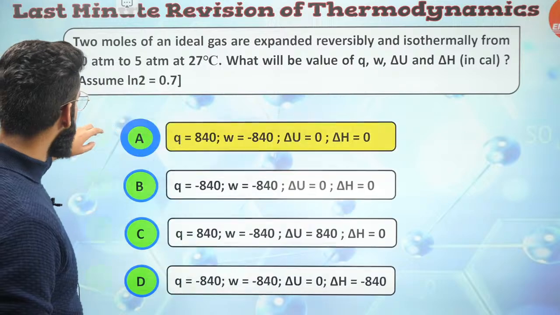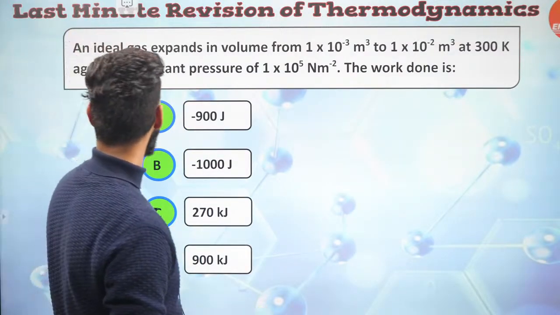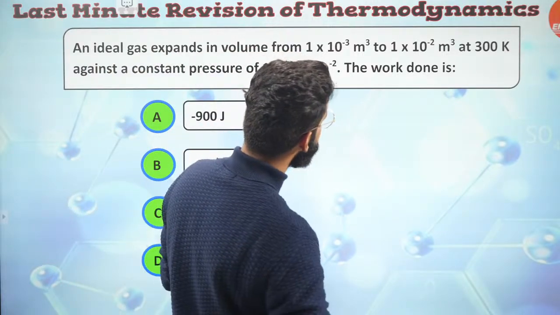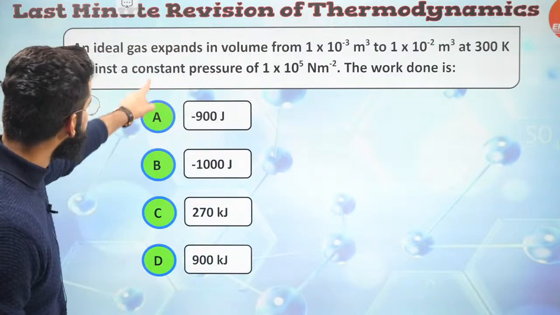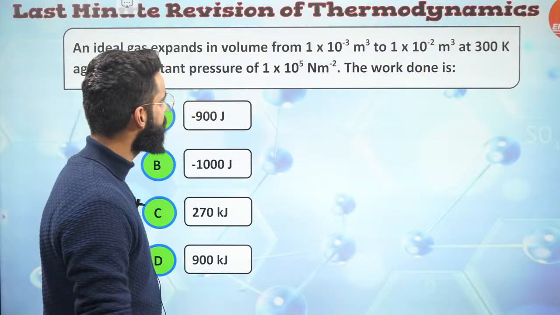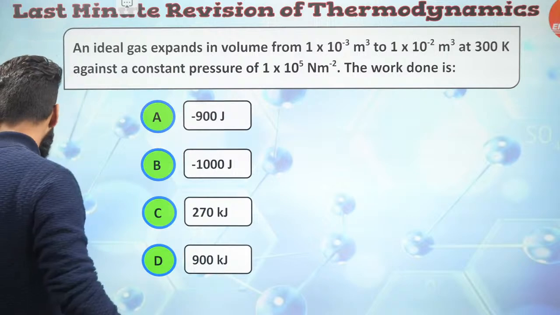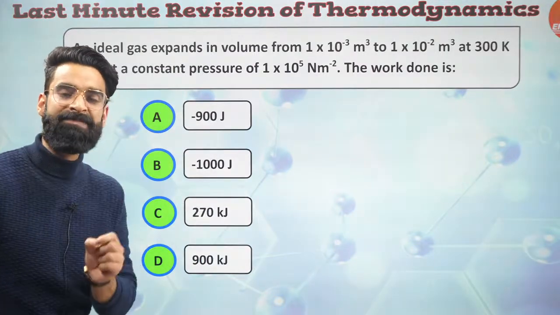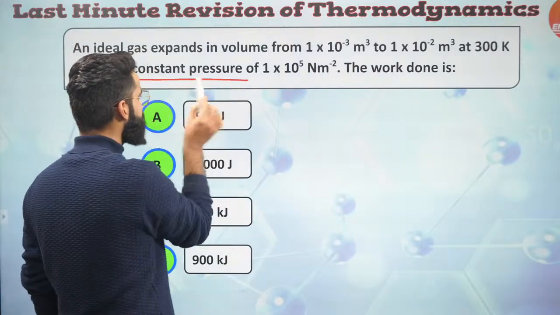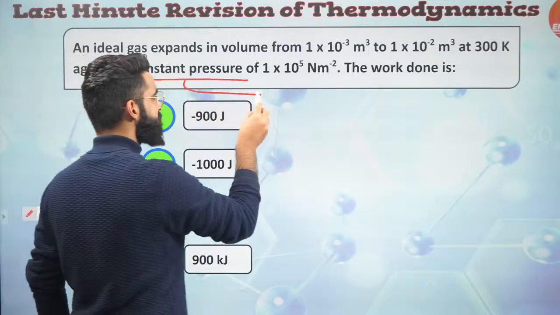Well, let's move on to one more question which is on your screen now. An ideal gas expands in volume from 1 in 10 power minus 3 meter cube to 1 in 10 power minus 2 meter cube at 300 Kelvin against constant pressure of 1 in 10 power 5 Newton per meter square. The work done is? I've told you in detail, but one important thing to remember: whenever in a question it is mentioned that expansion is happening against constant external pressure, you are going to take the process as irreversible.